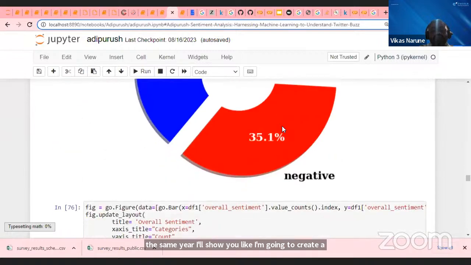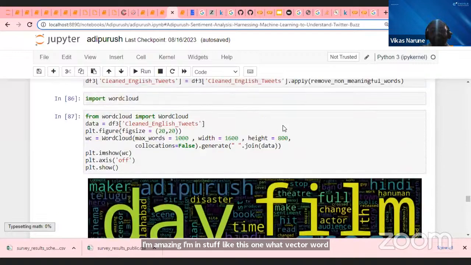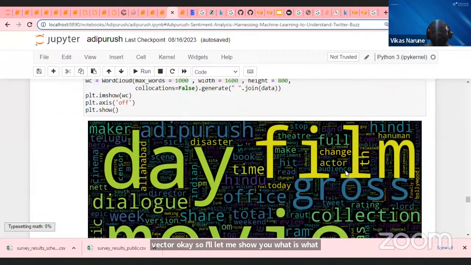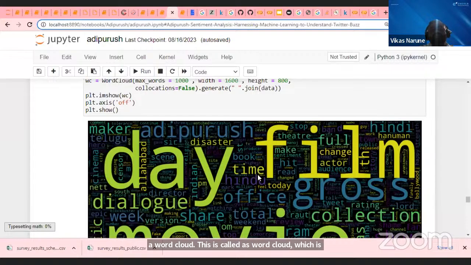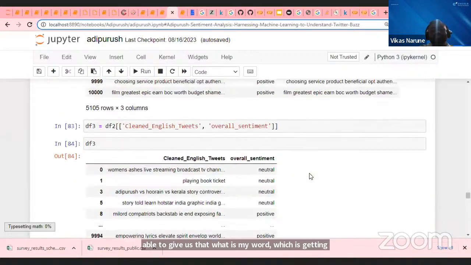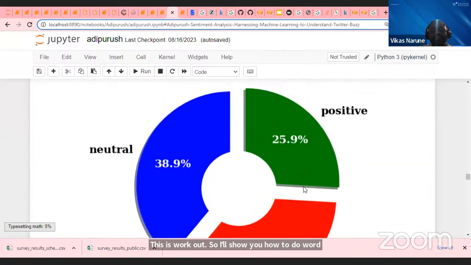Word cloud. Okay. So let me show you what a word cloud is. I have to create this kind of word cloud. This is called a word cloud, which is able to give us which words are getting repeated most of the times. The most repeated words and the important words are highlighted. So I'll show you how to do a word cloud. Then I will try to understand how to identify which is positive sentiment and which is negative sentiment.